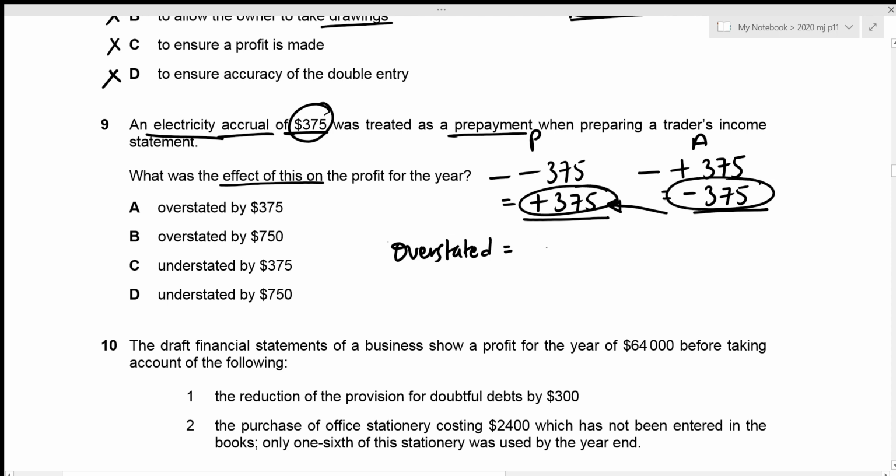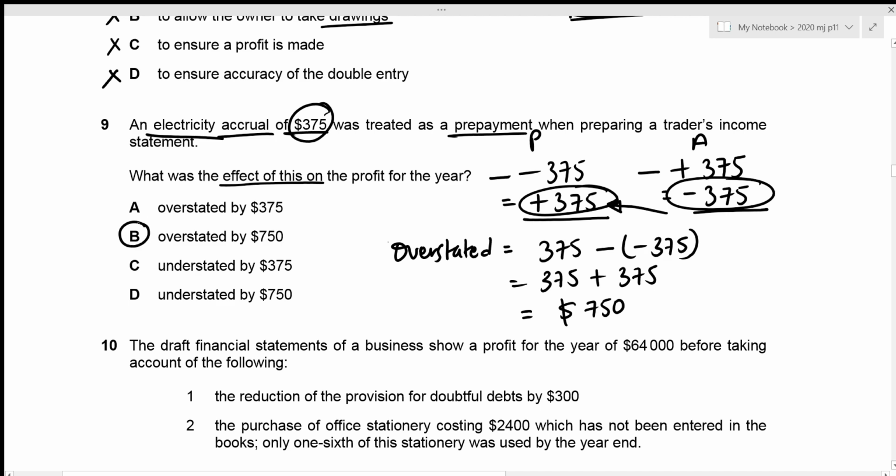So that's a positive 375 minus a negative 375. So that's going to be 375. Two negatives make a positive. So that's plus 375, which results in our overstatement to be 750. So we're looking for 750 overstatement in our options, and it is given in option B. That will be our correct answer.